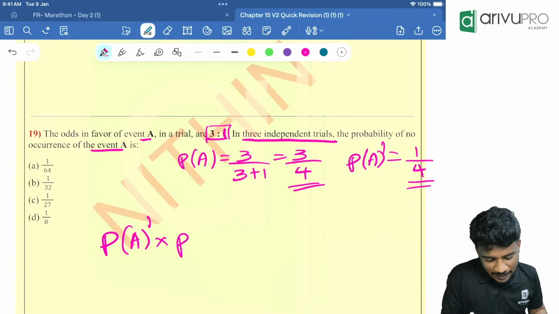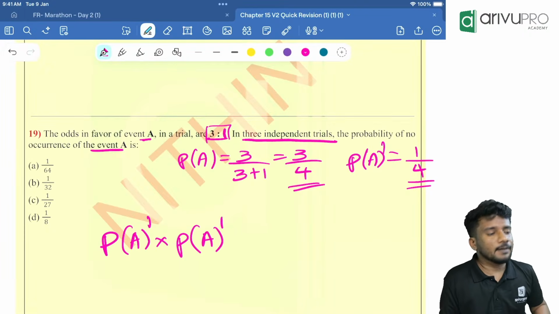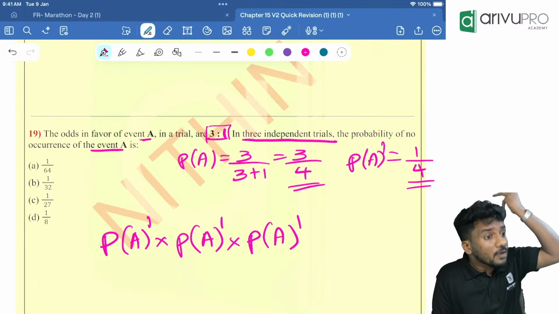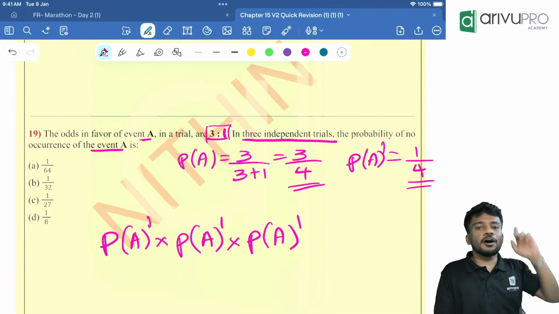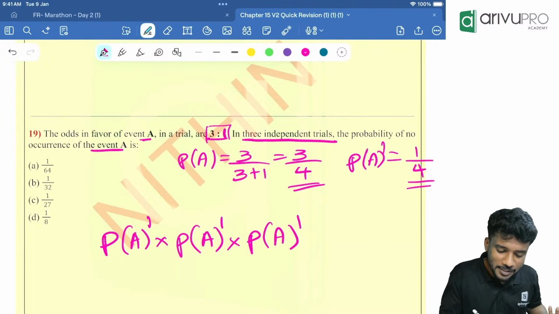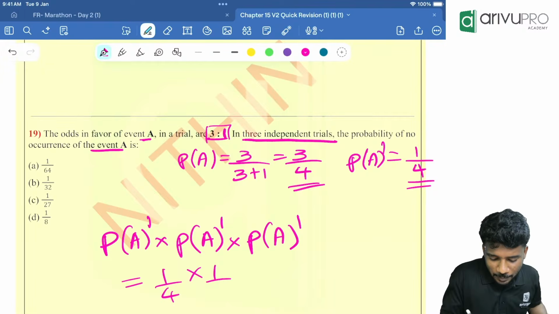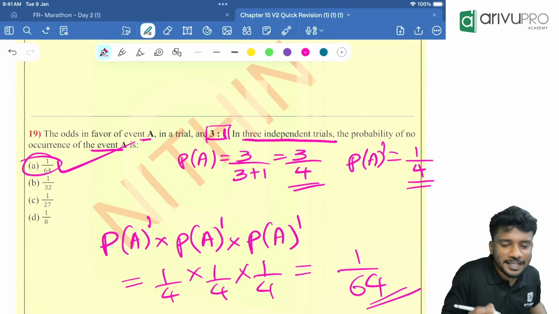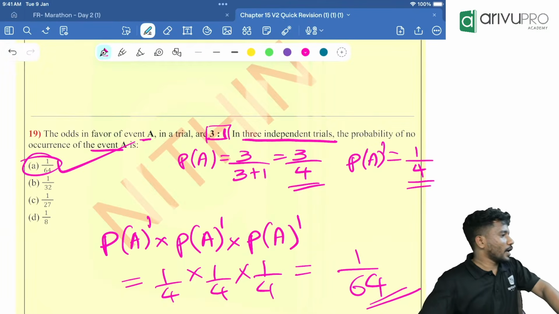And second time I am attending, I am failing. Into third time I am attending and I am failing. That means P of A complement into P of A complement into P of A complement, which is how much? 1 by 4 into 1 by 4 into 1 by 4, which is equal to how much? 1 by 64. Which option is the right answer? Option A is your right answer.